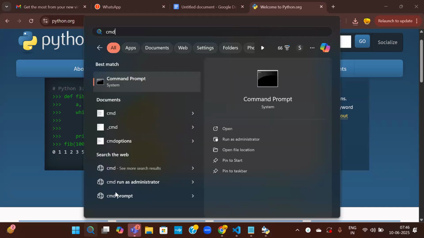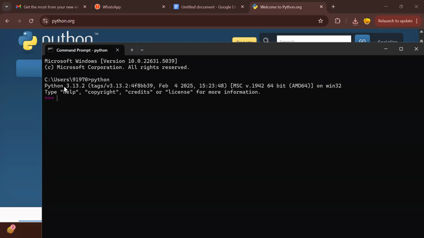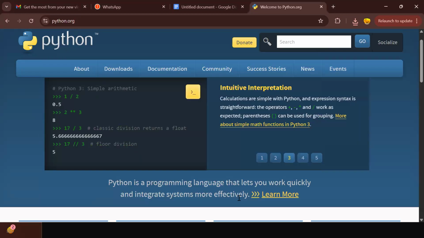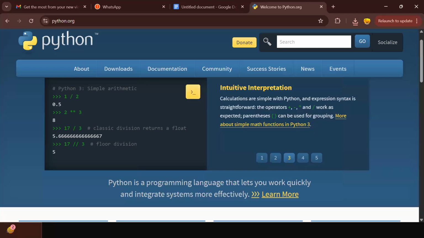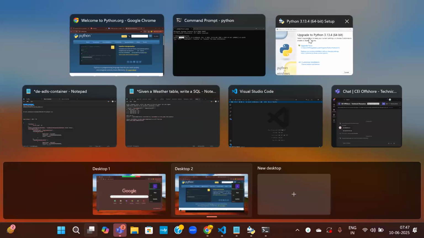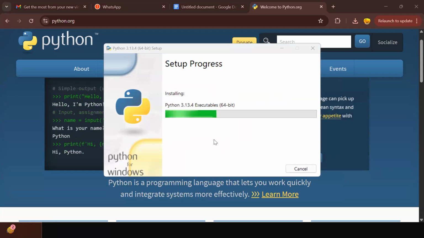In order to check the version, you have to go to the command prompt. Just type python. See here, I have 3.13.2. This is 3.13.4. So there was a change in the version, and I can upgrade that. Okay, upgrade now. It is getting installed. For you, you might not get that upgrade option. Just do install now.